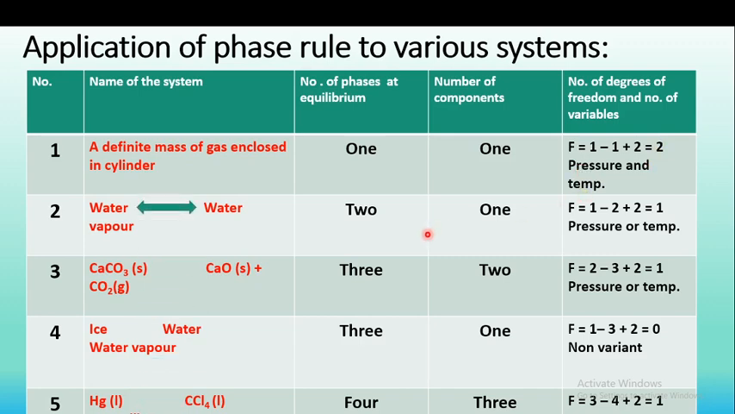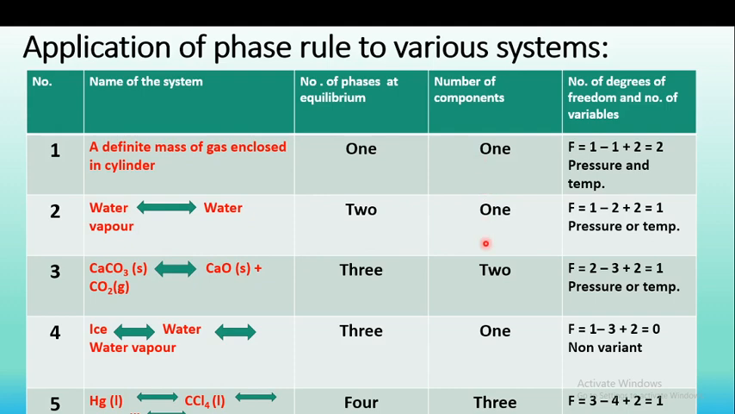Second, we have considered the example of water being converted into water vapor. This is one system. How many phases are present at equilibrium? Water is a liquid phase, and water vapor is a gaseous phase. So there are two phases at equilibrium, liquid and gas.